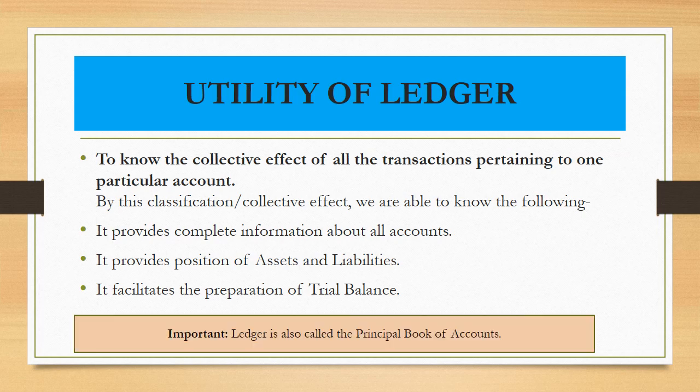Now, finally the last thing, ledger is also known as principal book of account, because the main source of information with the help of which trial balance is prepared comes from the account or ledger.